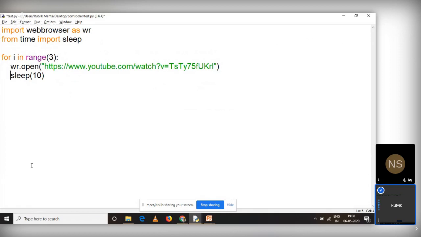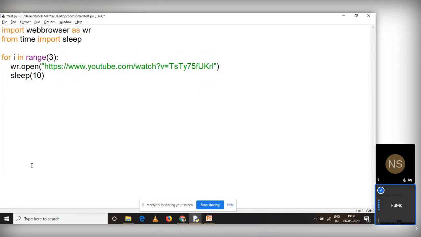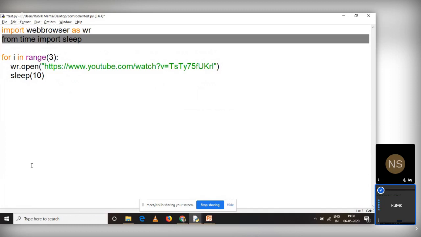I always prefer to use the upper syntax, this one, import webbrowser. Why? Because when we are working with a larger code, it is always better to have a prefix so that other programmers will come to know that you are using a function from the webbrowser module, or a function from the time module. So it is always a better practice to use this particular syntax. But if you want to reduce your code size, and if you want to work with a single function, you can use this particular syntax also.